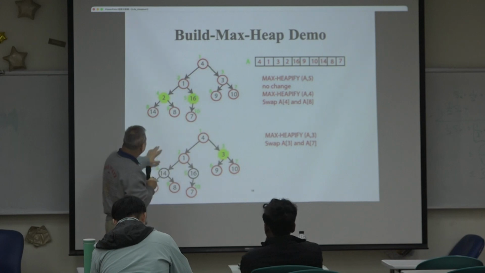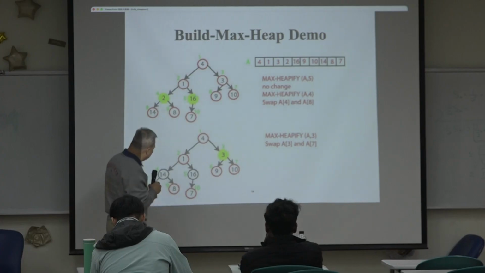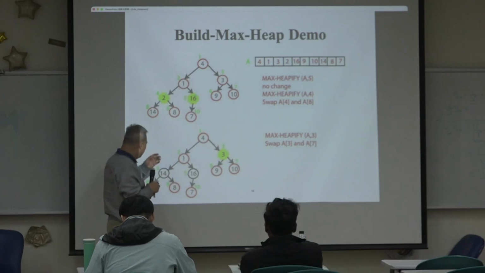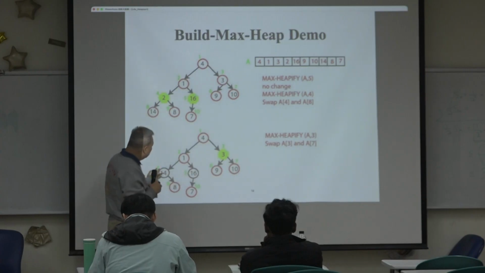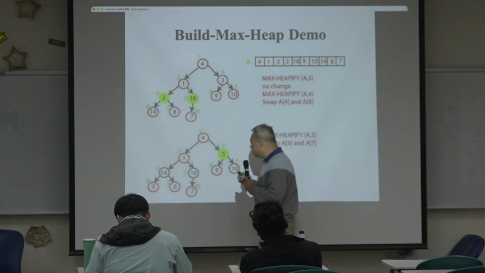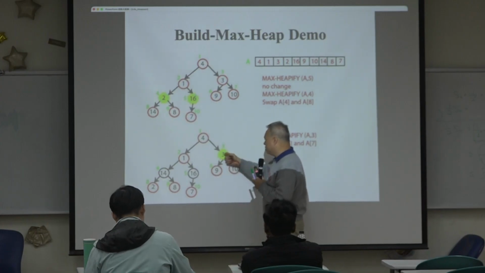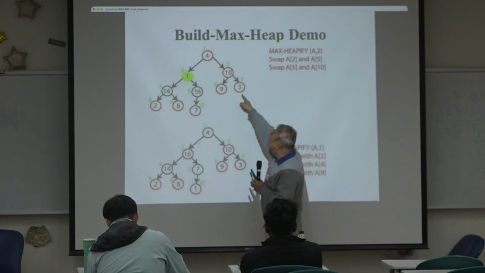And then the next one, after you are done, these subtrees already satisfy the max-heap property. So the next one you go to index 3. Index 3, again you call max heapify here, and obviously you need to promote 10 to the top. So you do a swap between 3 and 10. And then this part is done.